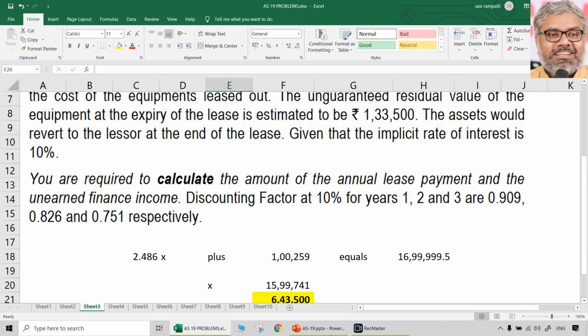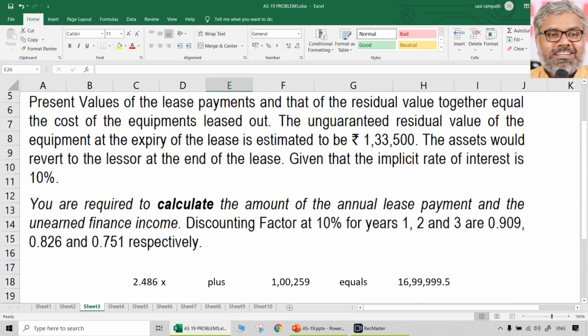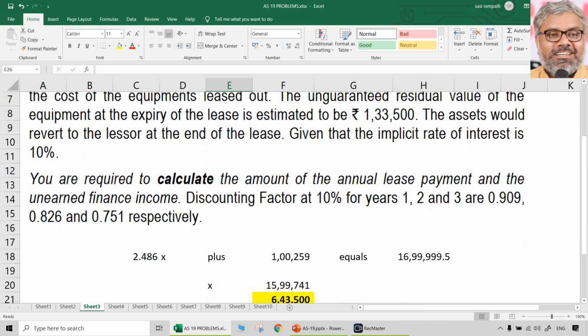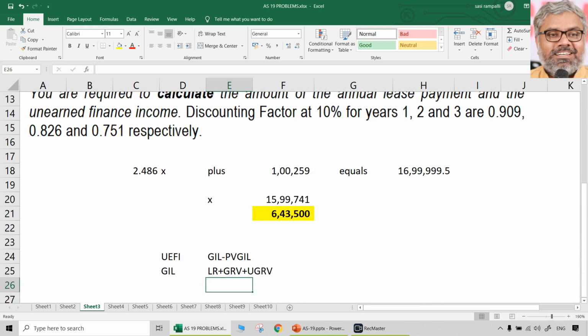Do we have guaranteed residual value in this question? No sir, it is not there. Okay, it is not there means not there, don't worry. It is not there means it's not there, as simple as that. So you have to take only unguaranteed residual value. Whichever one is given, that only we can take. If it is not there, what we can do?